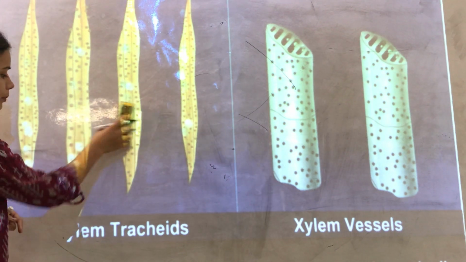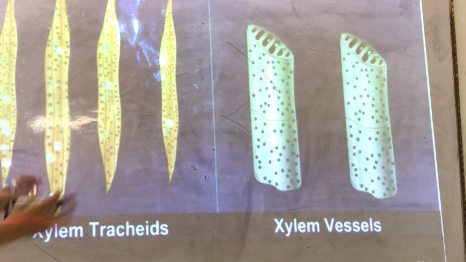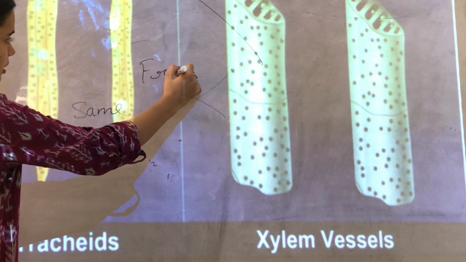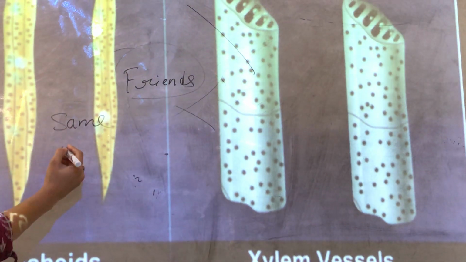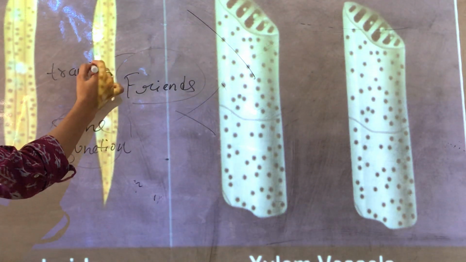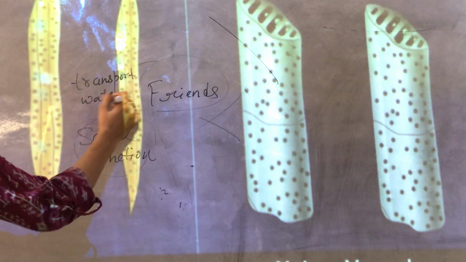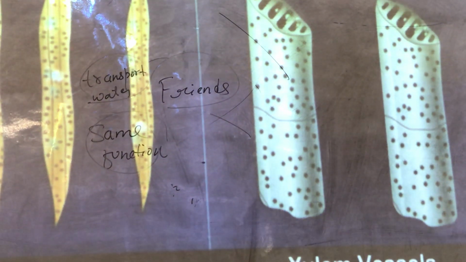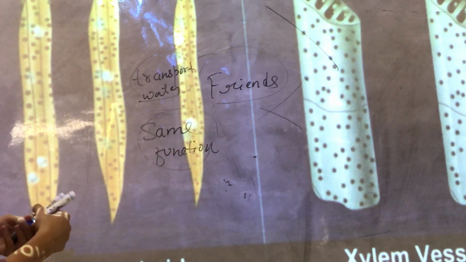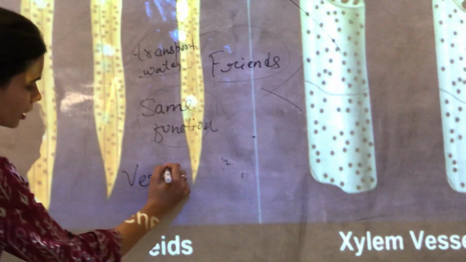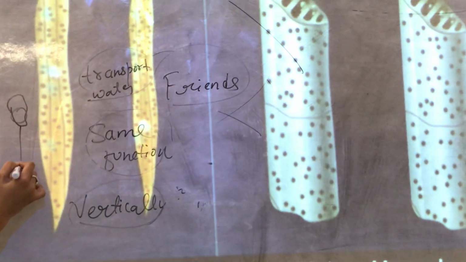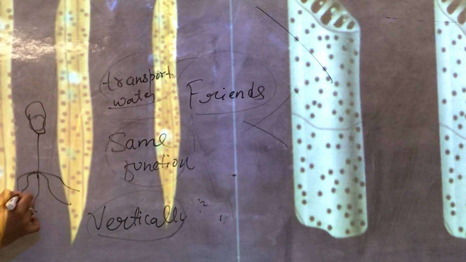Now the first ones are xylem tracheids and xylem vessels. These both have the same function comparatively. You can call them friends because they have the same function, to transport water. They transport water from the roots, and they can transport the water vertically. For example, this is a plant. These are the roots. So water will always be absorbed by the roots.